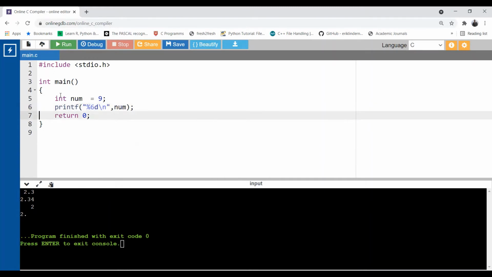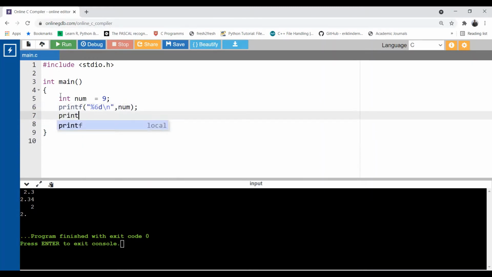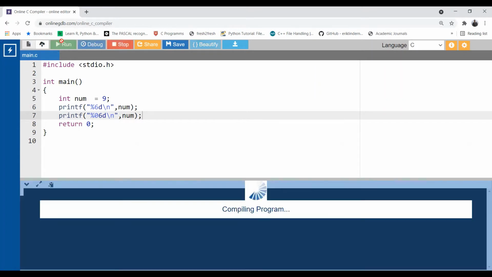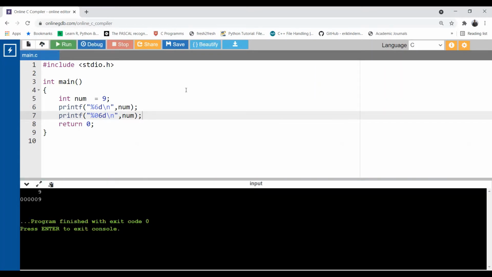Now let's see another thing. What is the meaning of zero filling? %06d. Okay, the percent sign is missing. Then use a \n and then num. What will it do? It will simply replace the spaces with 0. See the output. Earlier it was empty spaces, now it is filled with 0. We cannot use any other character in place of the space, only 0.